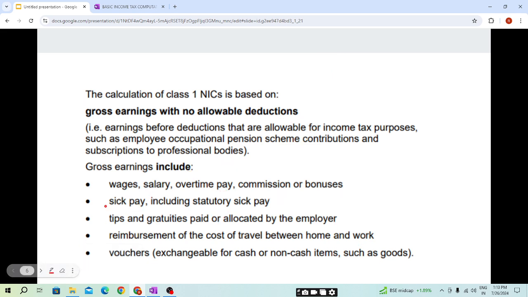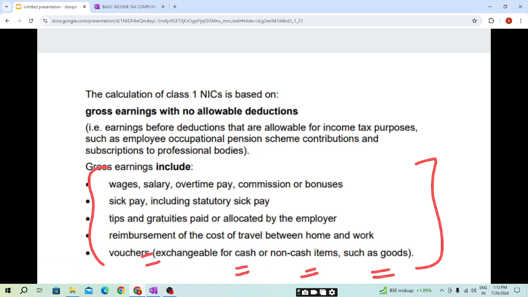So the gross earning includes all the earnings which are paid in cash or assets which are readily convertible into cash. Example: wages, salary, sick pay, reimbursement of the cost of travel between home and work, and vouchers exchangeable for cash or non-cash items such as goods.